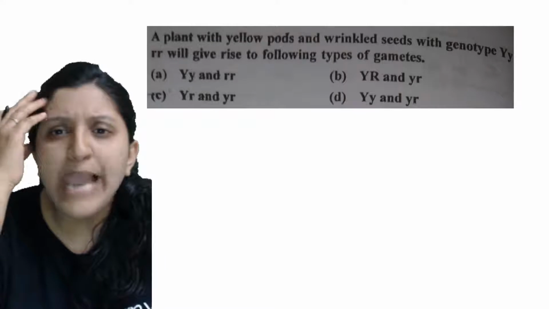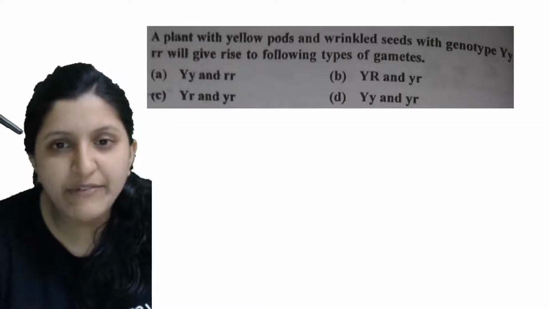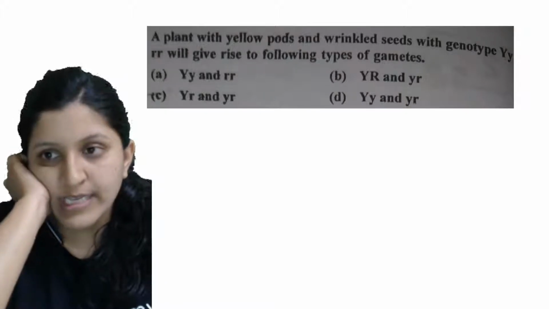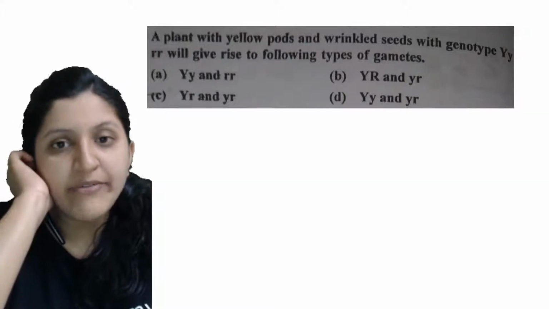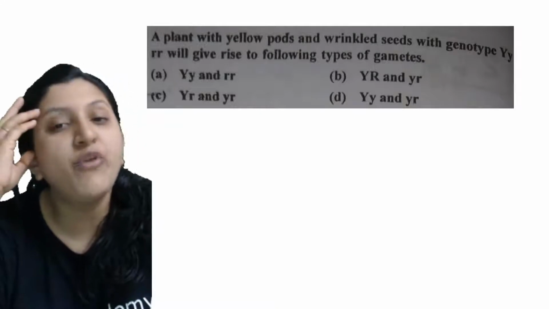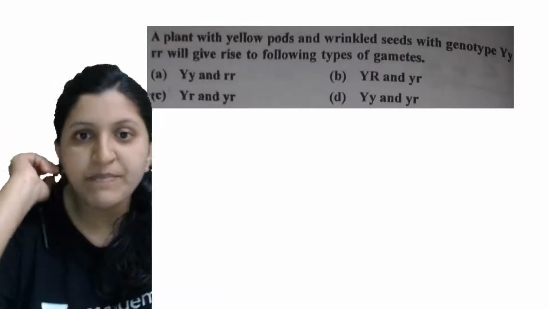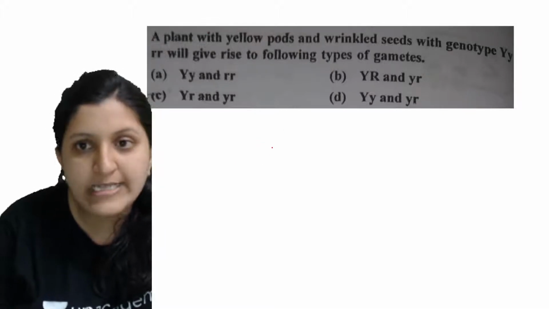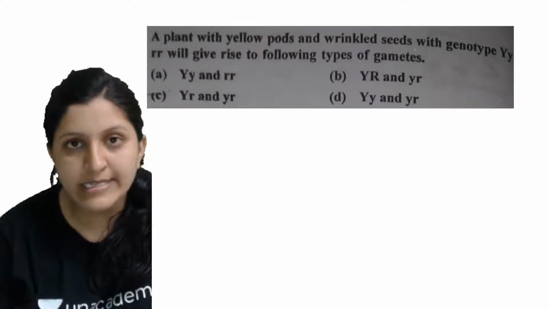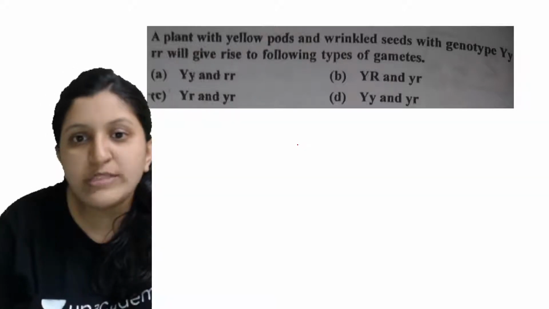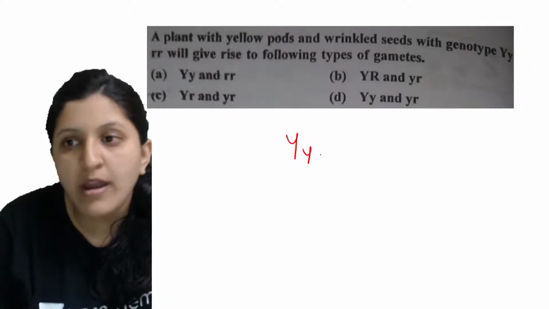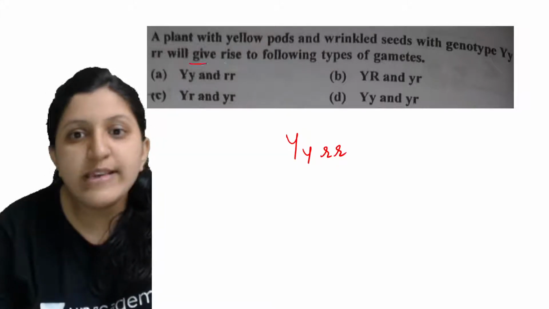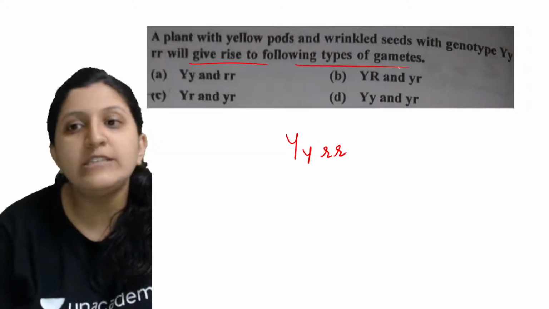Okay, so a plant with yellow pod, so they have given a yellow pod here. So a plant with yellow pod and a wrinkled seed with genotype YYrr will give rise to the following type of gamete. So what they have said here is a plant with yellow pod and a wrinkled seed is given. Okay, so the genotype is YYrr. So this is the combination that they have given here. So this will give rise to the following type of gamete.